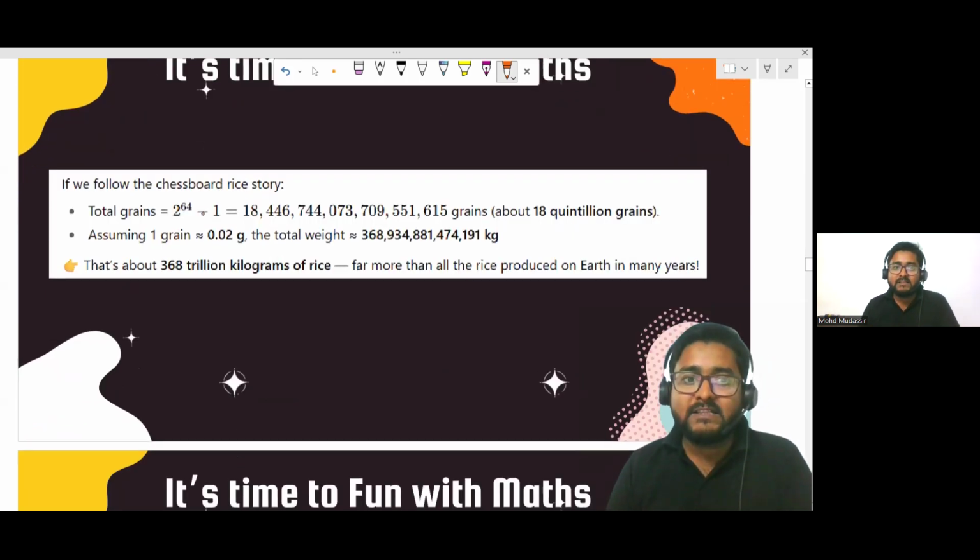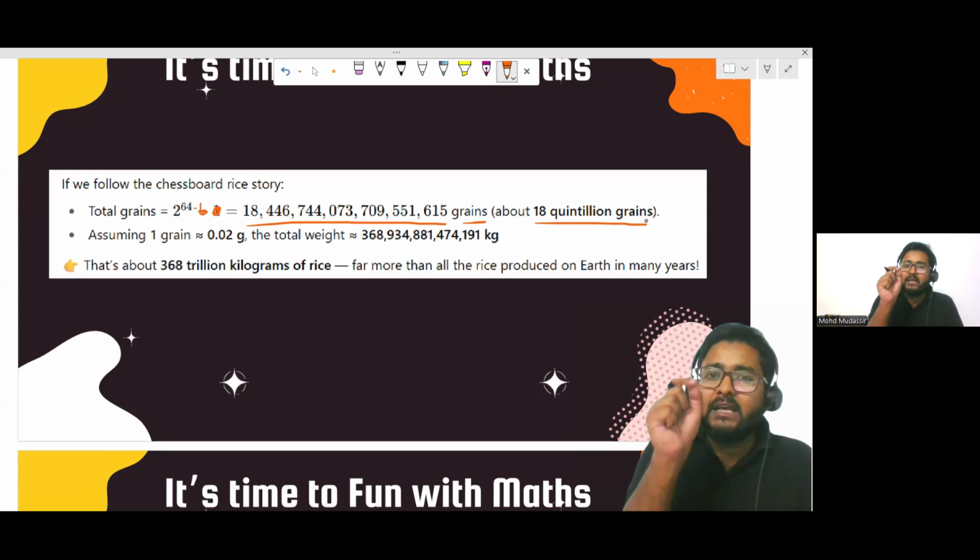Like 2 to the power 64, actually, this is minus 1 in the power, right? So don't be confused, please. This power is here. Okay. All right, this power is here. Okay, 2 to the power 64 minus 1 is equal to this number of grains, which is almost 18 quintal grains.